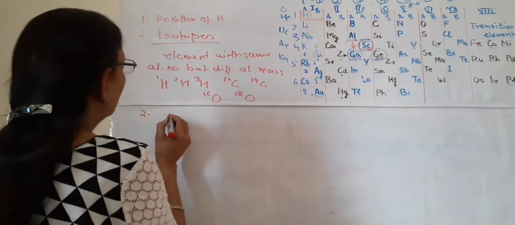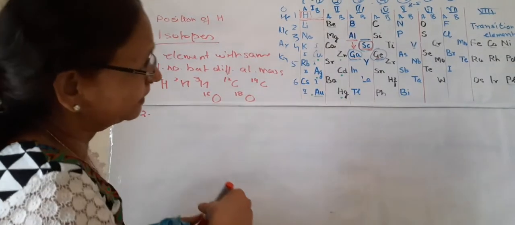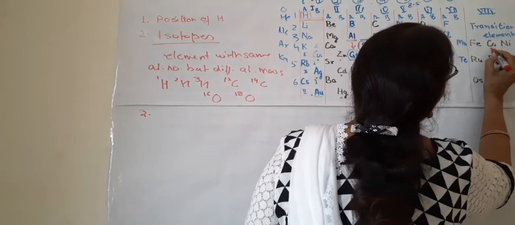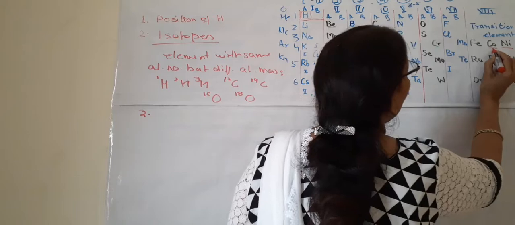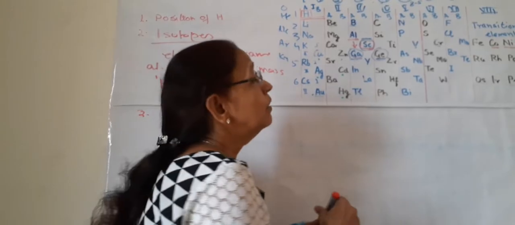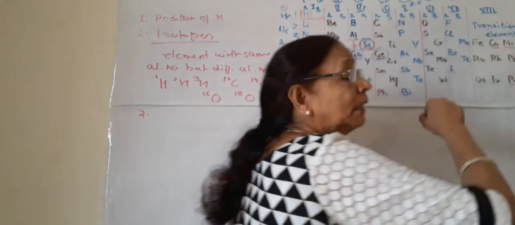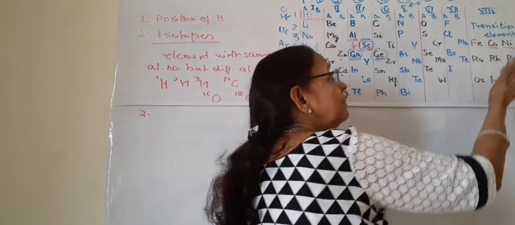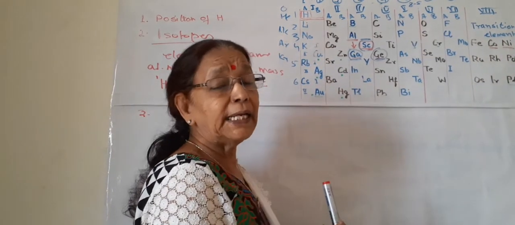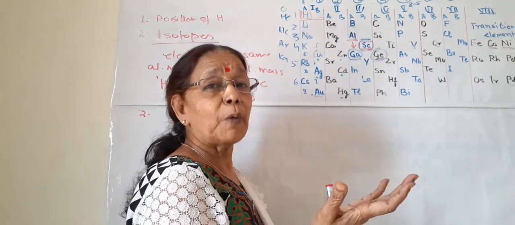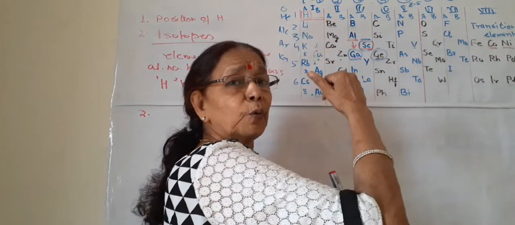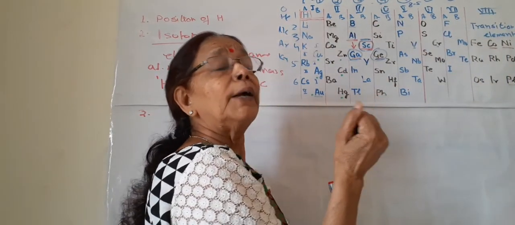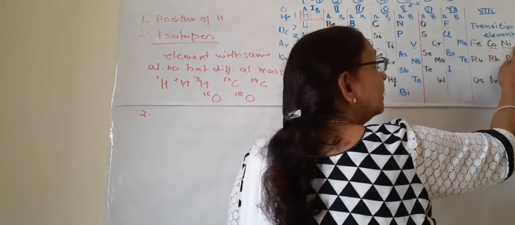And the third one is about some of the elements. They are placed wrongly, like cobalt and nickel. Cobalt is heavier than nickel. It has more atomic mass than nickel. But to adjust the property of cobalt with other elements, it is put before nickel. So it is a contradiction of its own law. In fact, cobalt should come after nickel, as the atomic mass of cobalt is more than nickel.